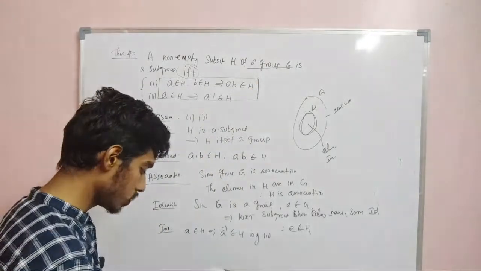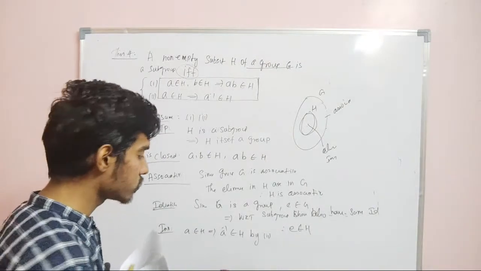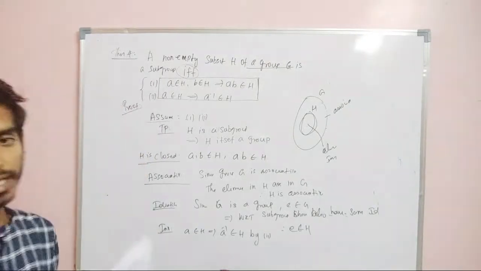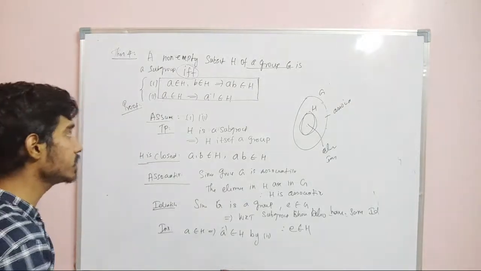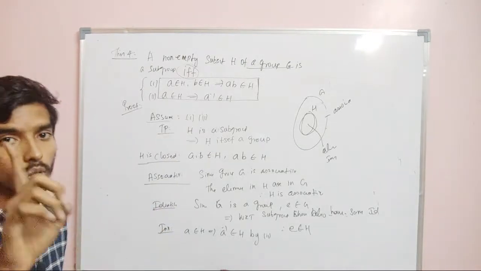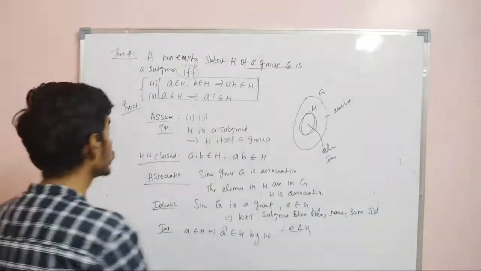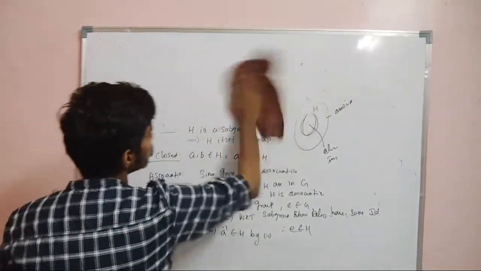So now we will move on to the important condition. First we started with 4 conditions, right? If you want to prove that H is a subgroup, we need to check 4 conditions. Now we are restricting that to 2 conditions. In the next theorem, we are going to restrict to only 1 condition. So theorem 5, a very important theorem.